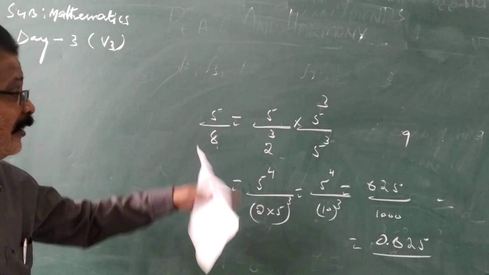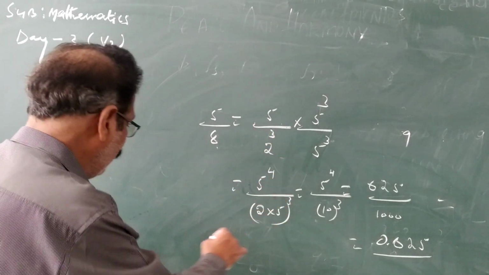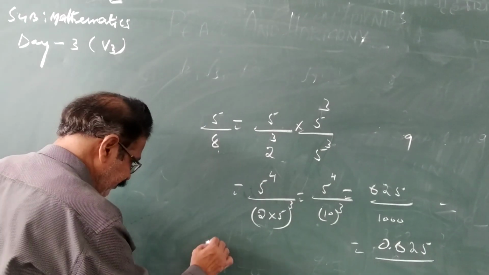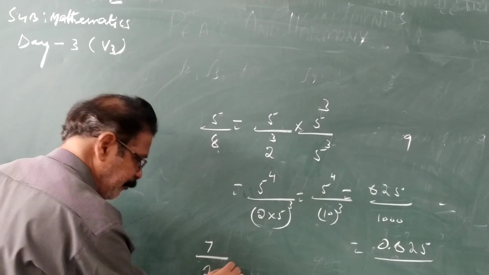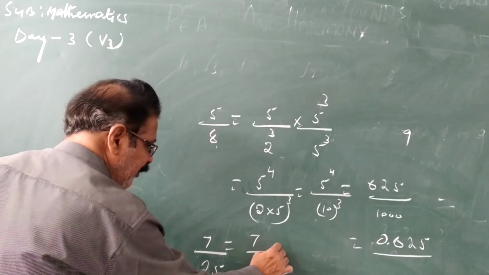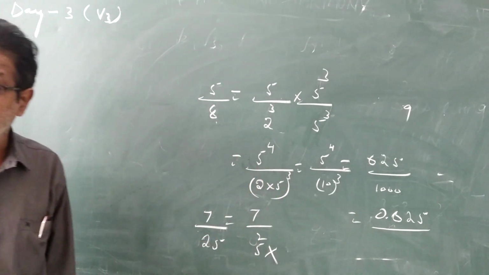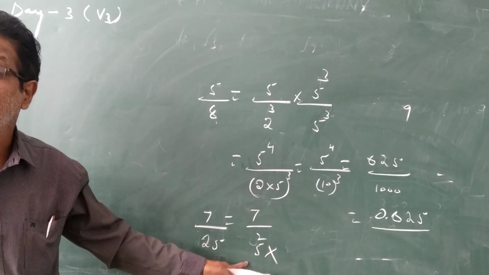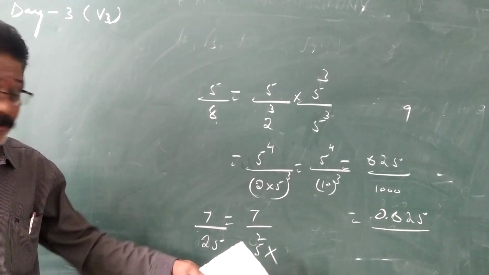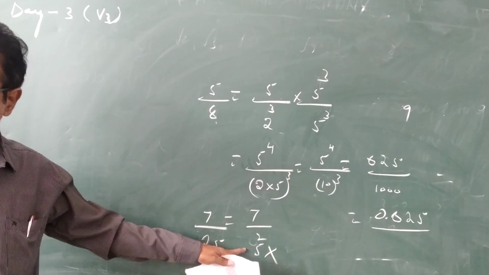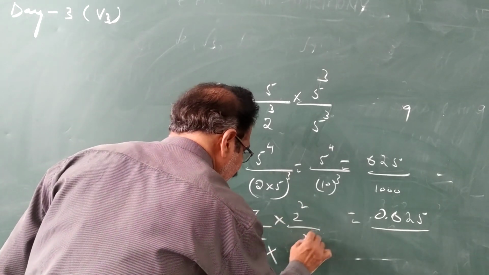Without actual division, we have changed 5 by 8 into decimal form. Similarly, one more example: 7 by 25. Factorize 25 as 5 square. To write it in decimal form, as a terminating decimal, the denominator should have only 2 and 5 as factors. We have 5 factors here, 2 is not there. The power of 5 is 2, so we have to multiply numerator and denominator with 2 square only.